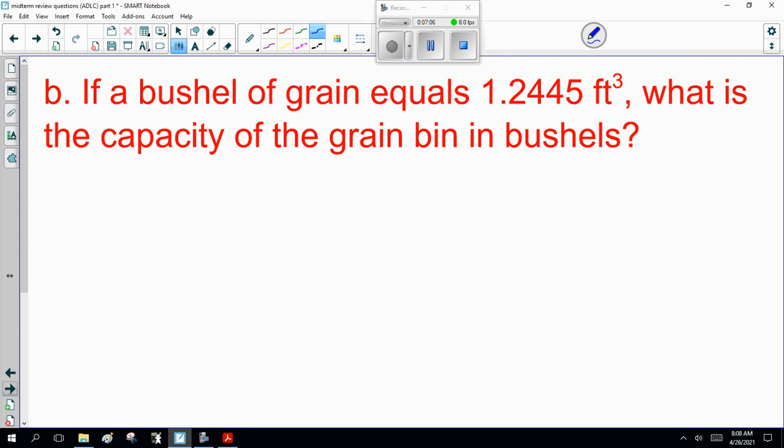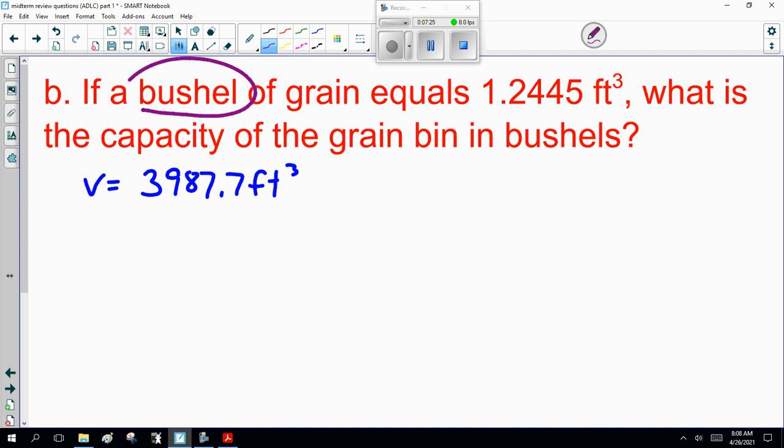All right, I'm going. If a bushel of grain equals 1.2445 cubic feet, what's the capacity of the grain bin in bushels? More unit conversion. Well, we just said the volume is 3987.7 feet cubed. Now we're converting that to bushels. So it's 1 bushel per 1.2445 cubic feet.